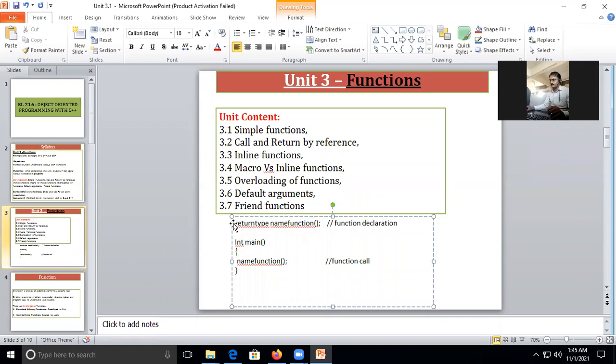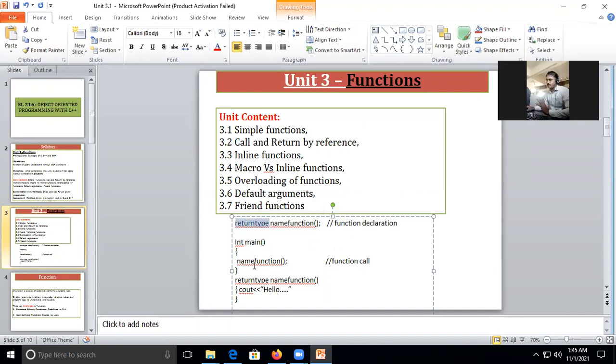Again you will use the same syntax, but now what is the difference here? You are not allowed to give a semicolon, because you are going to define the body, what this function should do. Okay, and here I will write, let's say, this function only needs to display hello. The return type I have is void.